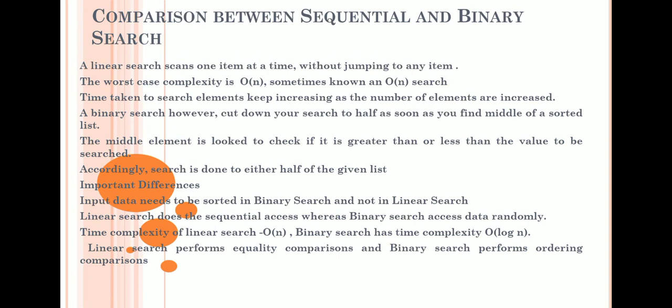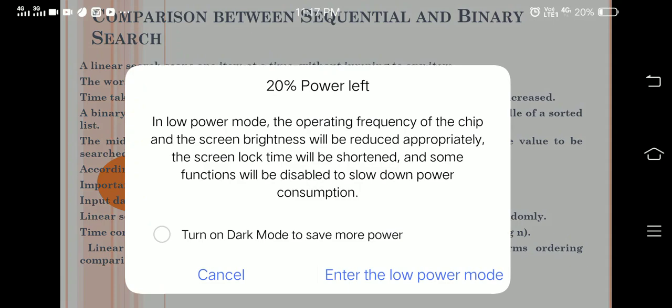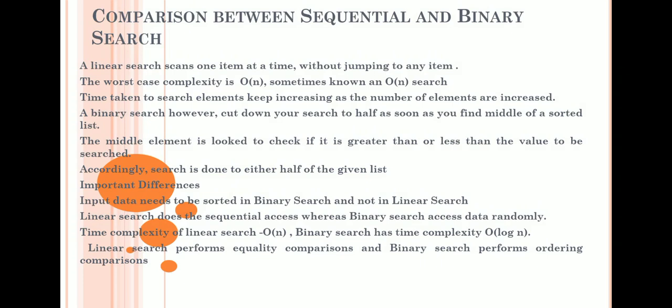Now a comparison between sequential search and binary search. In a linear or sequential search, it scans one item at a time without jumping to any item. In a linear search the worst-case time complexity is big O of n, and the time taken to search for an element keeps increasing as the number of elements increases.